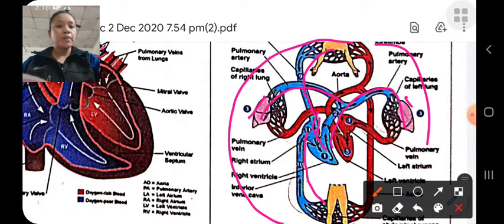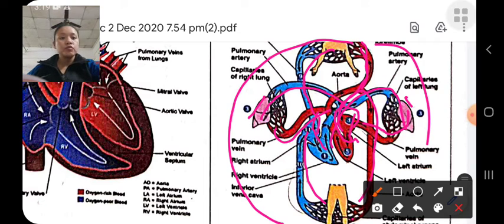In the lungs the blood is purified, and the purified blood comes through the pulmonary veins to the left atrium, and from the left atrium it goes to the left ventricle, and from the left ventricle it goes to the body. Okay, it goes to the human body.